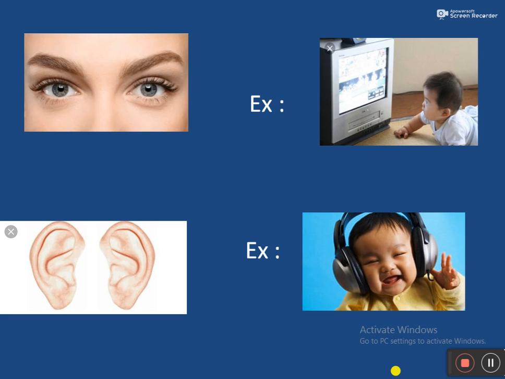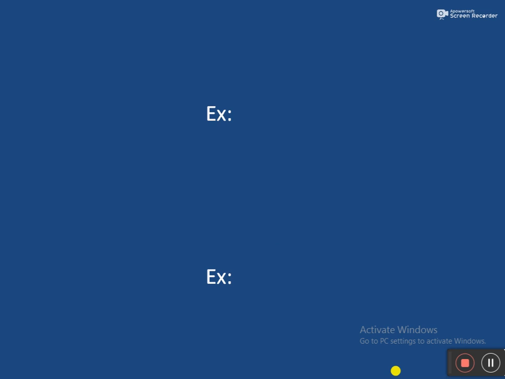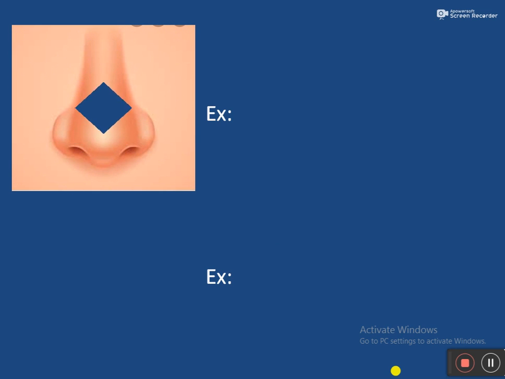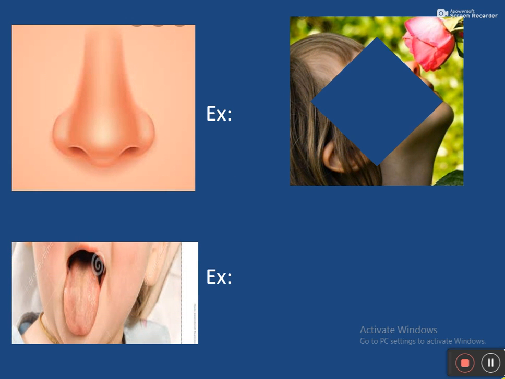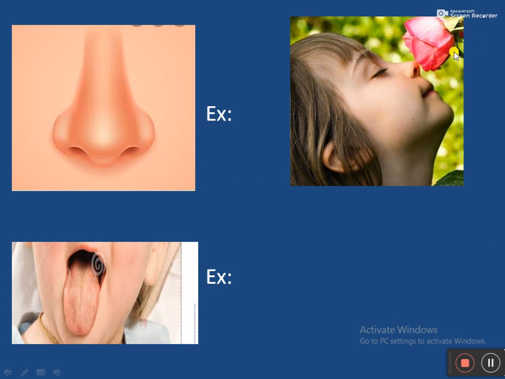The third question is, how do we smell? The answer is, we smell with our nose. For example, here she is smelling with her nose. The fourth question is, how can we taste?